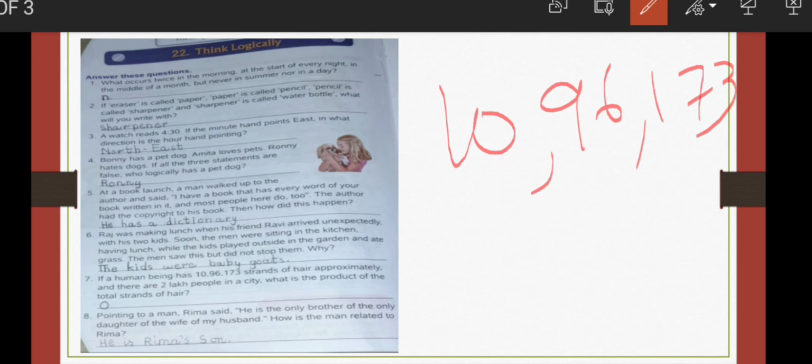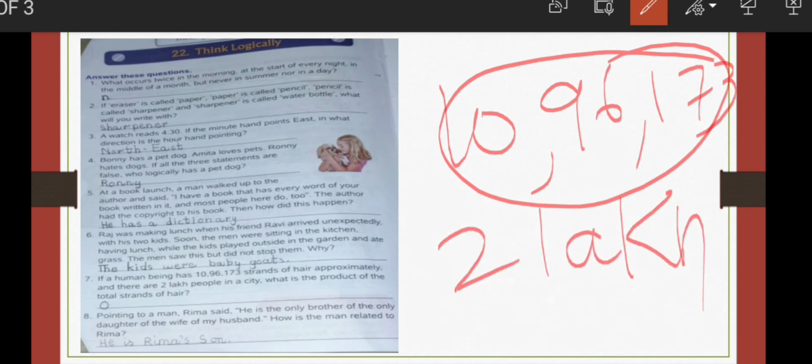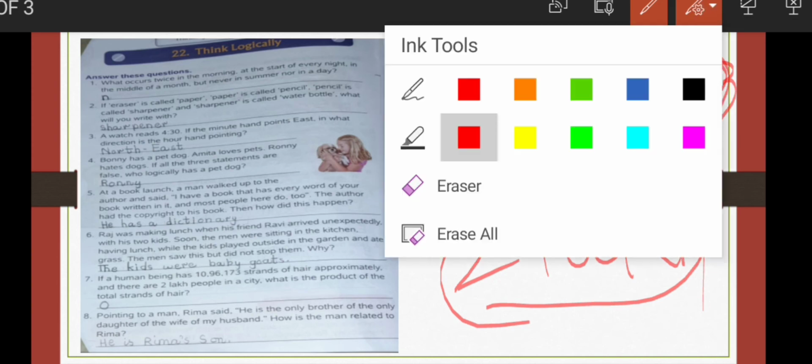So this many strands of hair, if one person has, and there are 2 lakh people residing in a city, what is the product? Product means you have to multiply. If one person has this many strands of hair, how many will 2 lakh persons have? But please look at the numbers and follow the statement also.